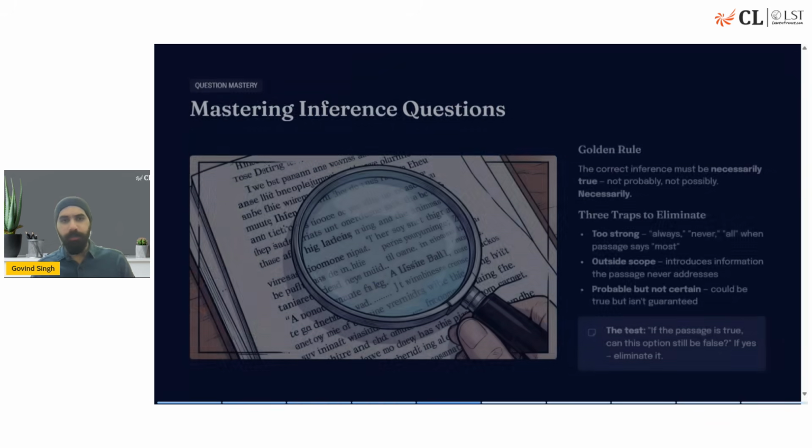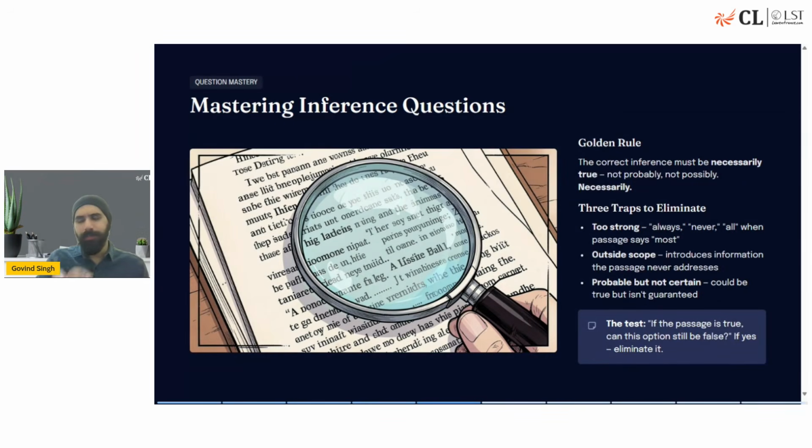Now, talking about approaching the options. When you are looking at options for logical reasoning, you're primarily looking at the answer which is closest to the question which is asked, which is obvious. But apart from that, we are also looking at eliminating the answers which are extreme in nature, which are vague in nature, which are out of the scope of the question, which are completely unrelated to the question, which are adding new information which is not given in the passage. These are the kind of options which are usually trap options, which we usually ignore in answering questions, which definitely increases your accuracy as well.